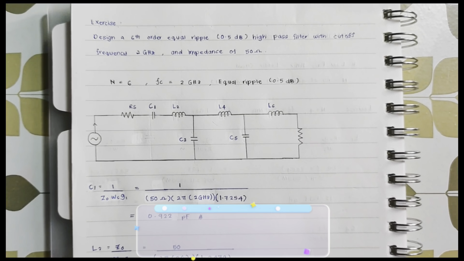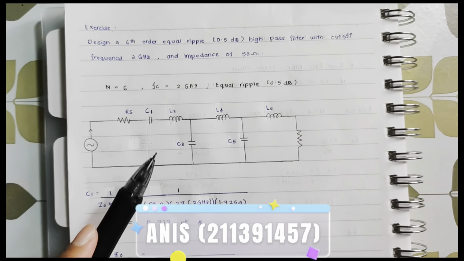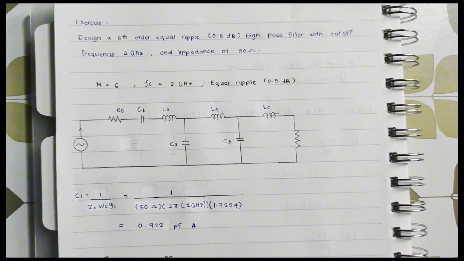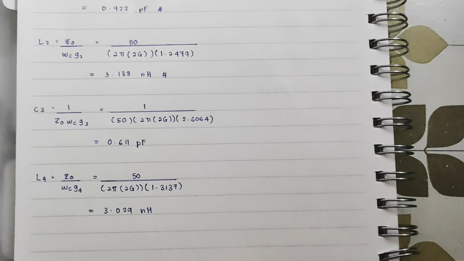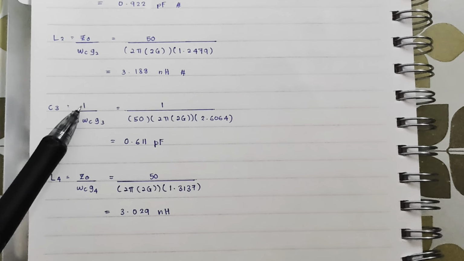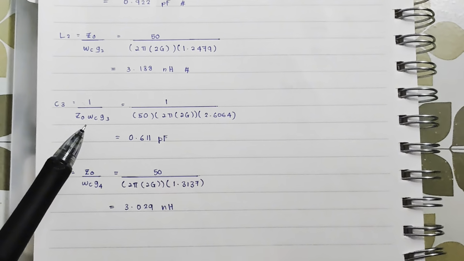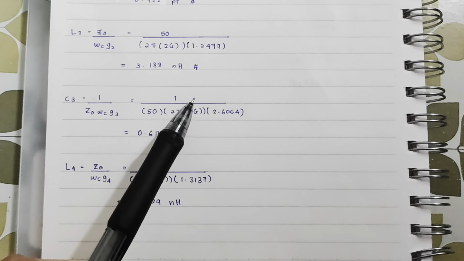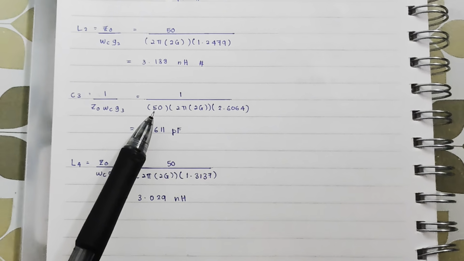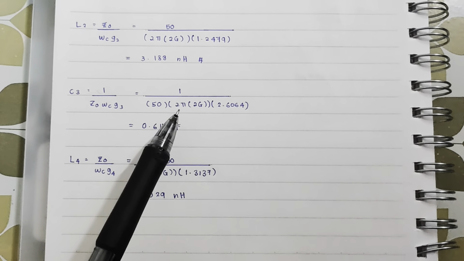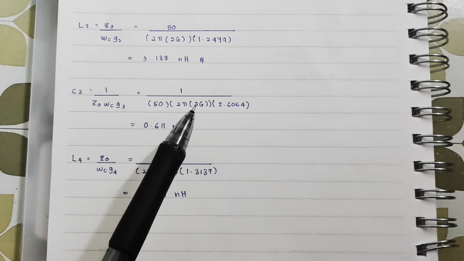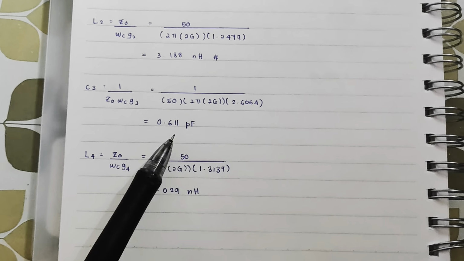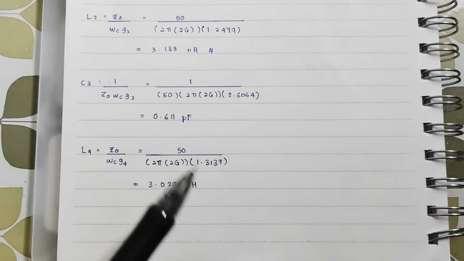So next, I will continue to explain how to get the value of capacitance C3 and the value of inductance L4. So firstly, for C3, the formula is 1 over Z0 for impedance times omega C times group 3. So equal 1 over 50 ohm for Z0 times 2 pi times 2 gigahertz times 2.6064 for group 3. And the answer is 0.611 picofarad.